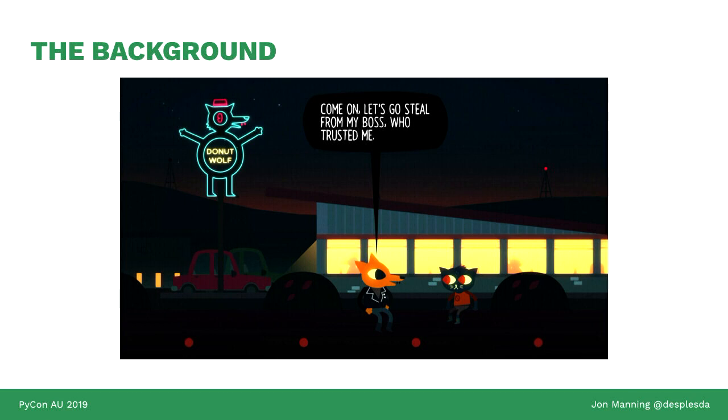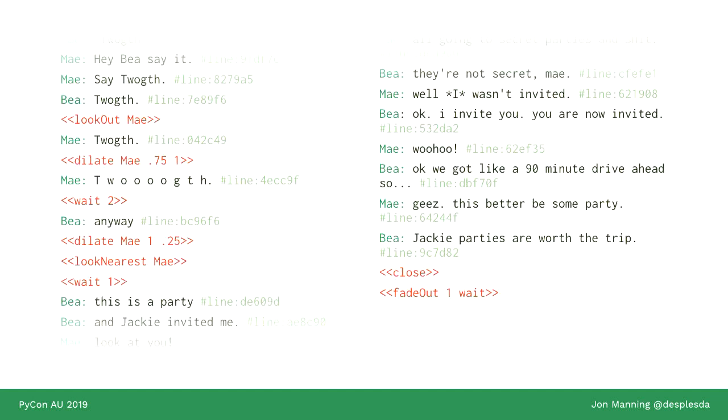So, I mentioned a game that we helped on called Night in the Woods. Night in the Woods is a game with a lot of dialogue. It has a lot of player choice. There's about 25,000 lines of dialogue in the game. The way that the dialogue is represented is in a language called Yarn, which is part of the Yarn Spinner system that I mentioned earlier. And there are, as I say, a lot of lines. We need to verify that all of the lines of dialogue in this game can be reached because each one of those gets translated and gets presented to the player.